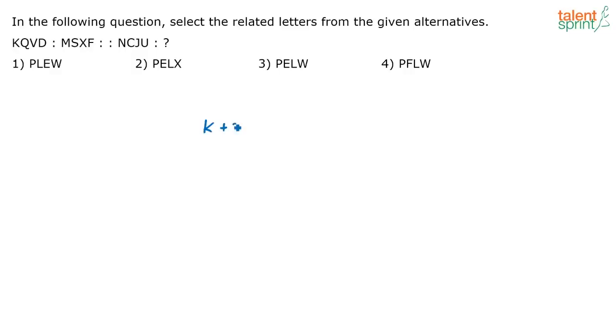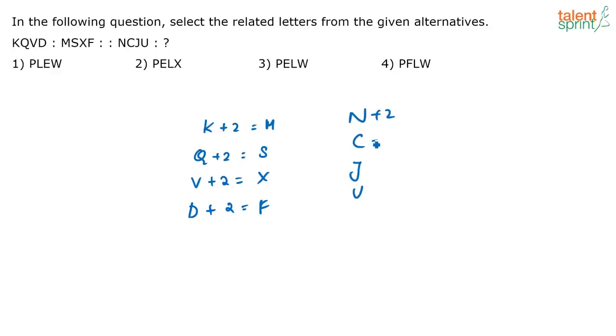K plus 2 is M. Similarly, Q plus 2 is S. Again, V plus 2 is X and D plus 2 is F. So similarly, what will NCJU be coded as? Again, you have to do plus 2 for each letter. So here you will have P, E, L, W. Which is that option? Option 3.